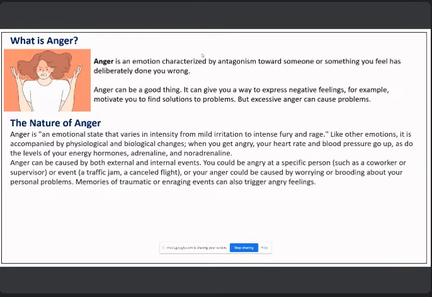It prepares humans to fight, but fighting doesn't mean continuously throwing punches. Anger can be a good thing. It can motivate communities to combat injustice, changing laws or enforcing new norms. Of course, anger too easily or too frequently mobilized can undermine relationships or damage physical health in the long term.